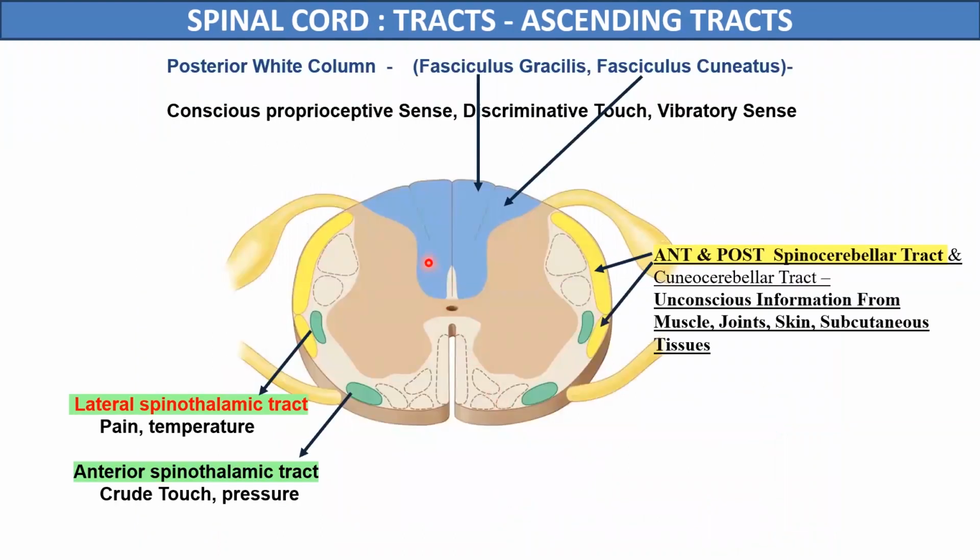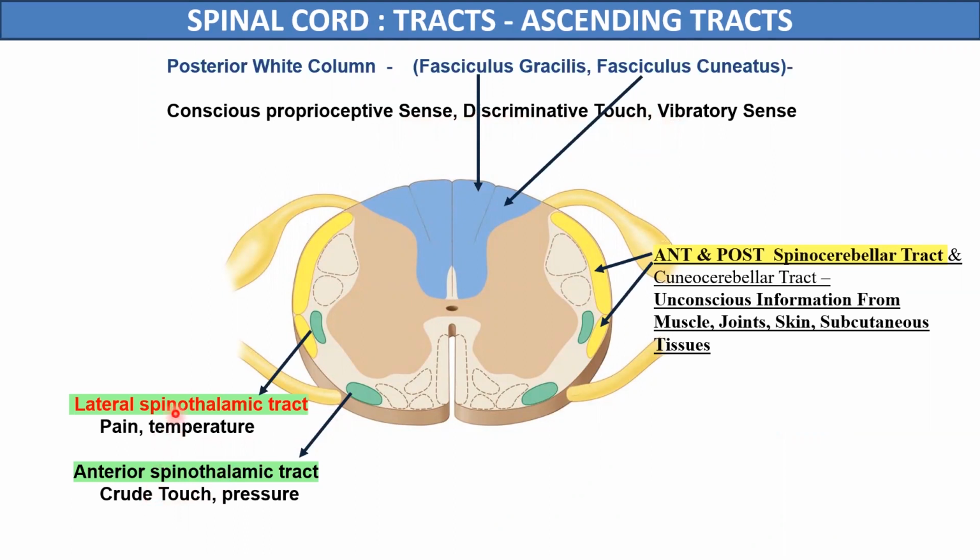The posterior column tracts carry the information of conscious proprioceptive sense, discriminative touch, and vibratory sense. The lateral spinothalamic tract carries the information of pain and temperature, while the anterior spinothalamic tract carries the information of crude touch and pressure.